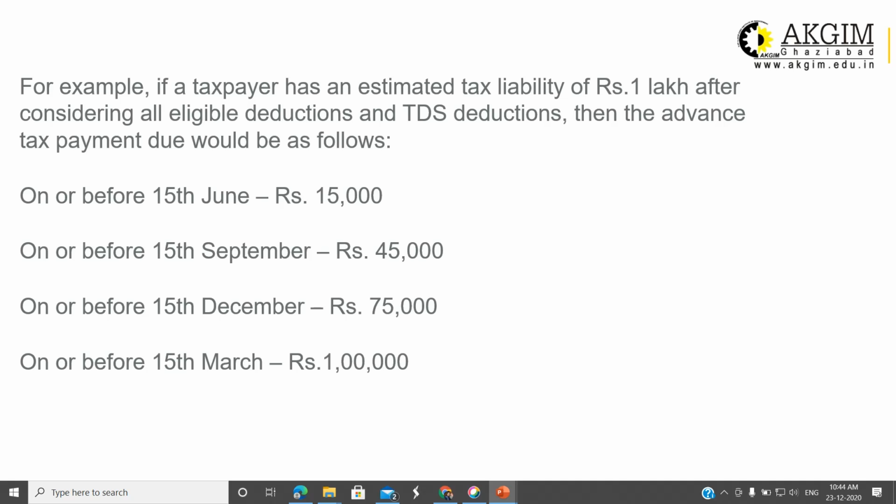That means 45,000 rupees is already paid. You will reduce this 45,000 rupees from 75,000, and then the balance 30,000 rupees will be payable as the third installment on or before 15th December. And the final tax liability will be 1 lakh rupees. 75,000 is already paid, so the rest 25,000 will be paid as the fourth installment on or before 15th March.